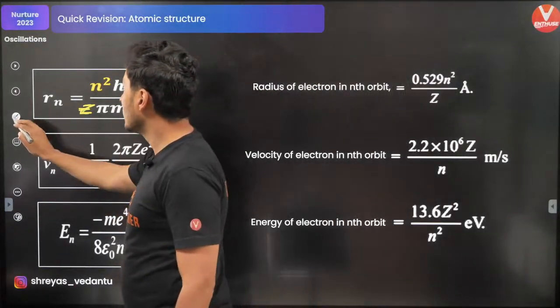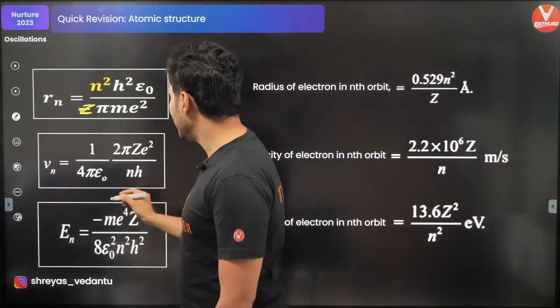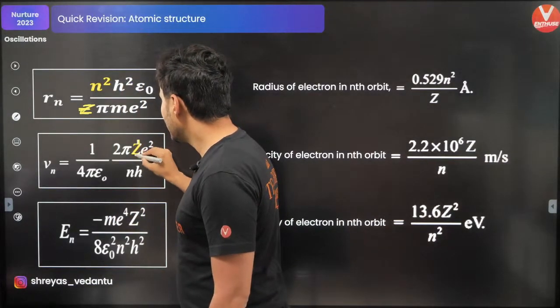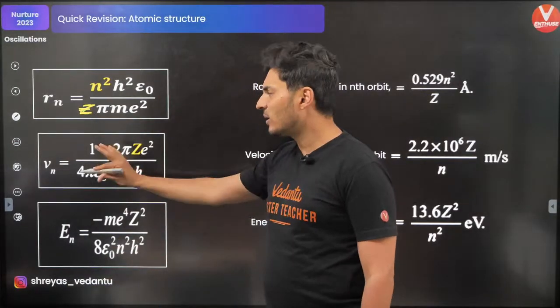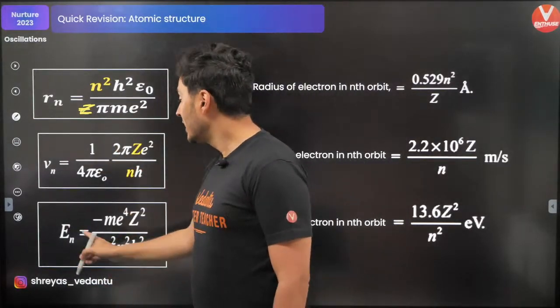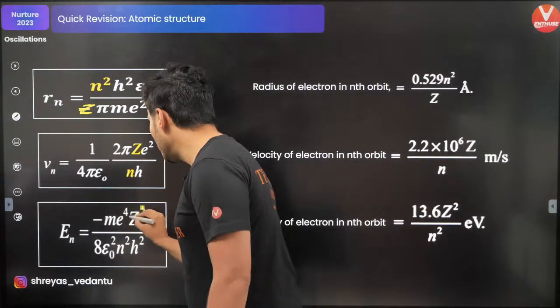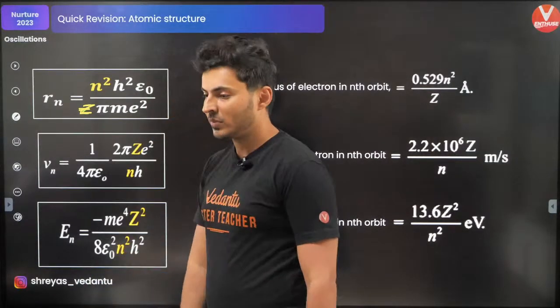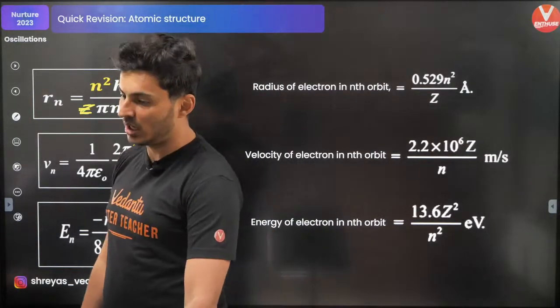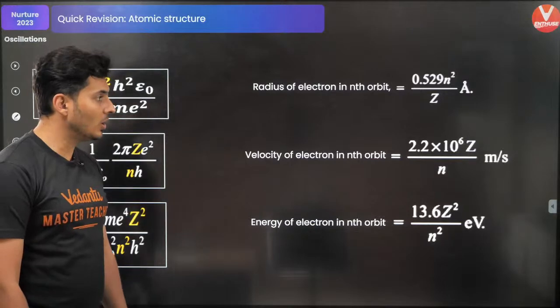Similarly, you should remember that velocity is proportional to Z by n. You don't have to remember the constants. Then energy is proportional to Z square by n square. This is what you need to remember. Is that okay, bacha log?